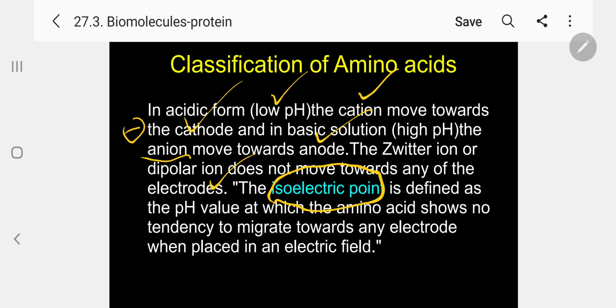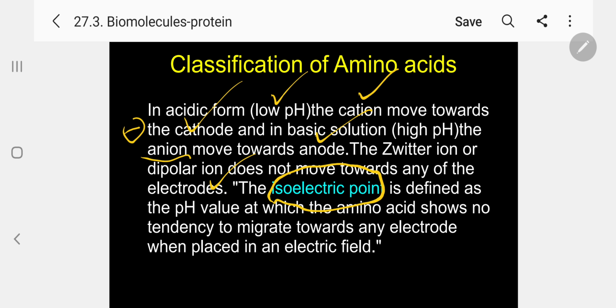We have seen already that in acidic solution it will behave as a cation, a positive ion, and move towards the negative electrode. In basic solution it will behave as an anion and move towards the positive electrode.